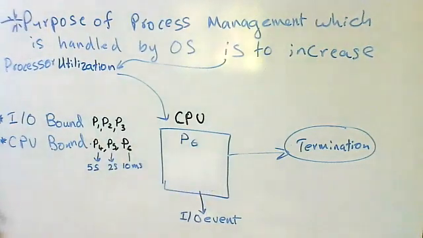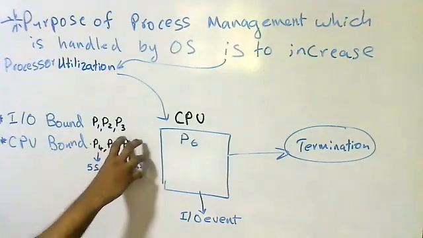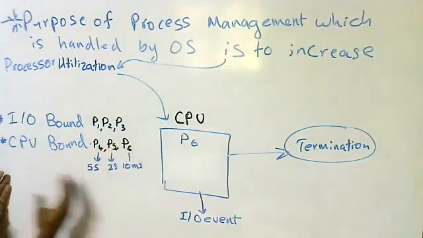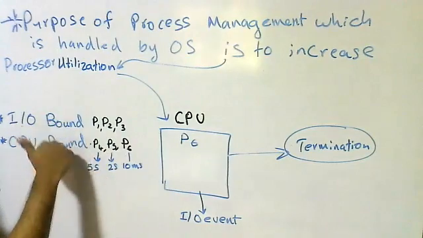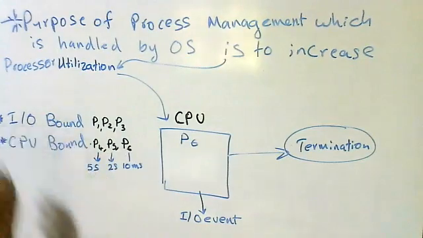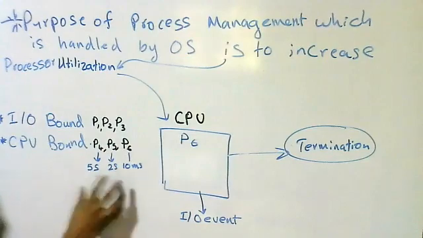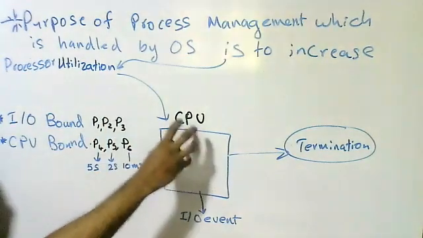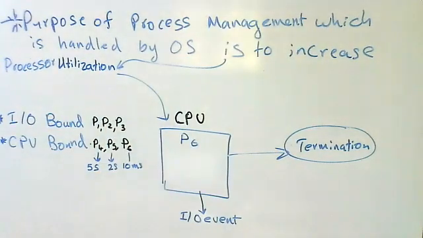So it is also not a good thing, because processes have to wait more and more time in the ready queue, in RAM or main memory. So that also reduces the processor utilization.